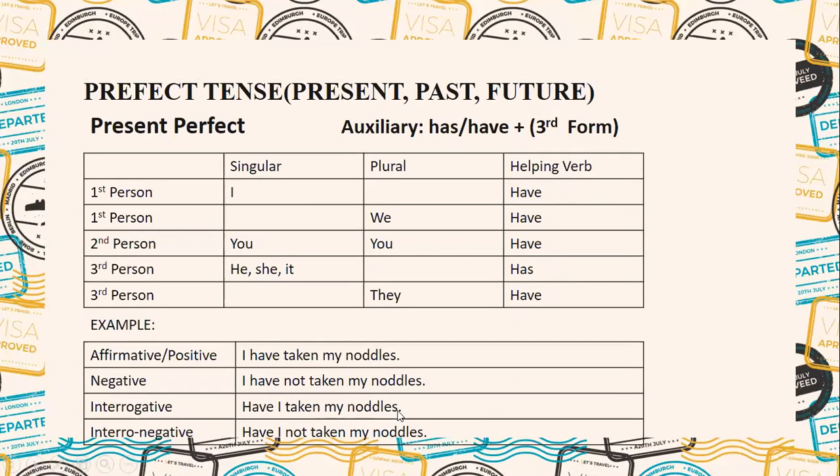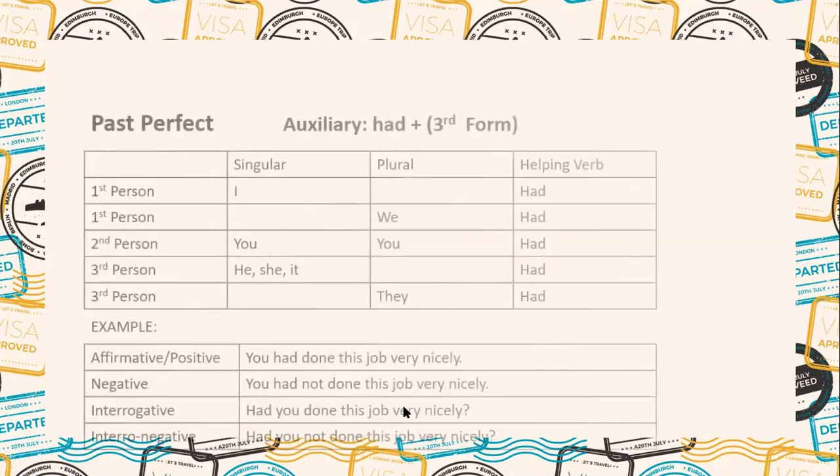Oh, this is a mistake from me. What is the mistake here in this sentence? Interrogative. Sir, it's the question mark. Question mark. In both sentences I forgot to add the question mark, so this is the mistake. This is a grammatical mistake and marks will be deducted. Please make sure to put the question mark.